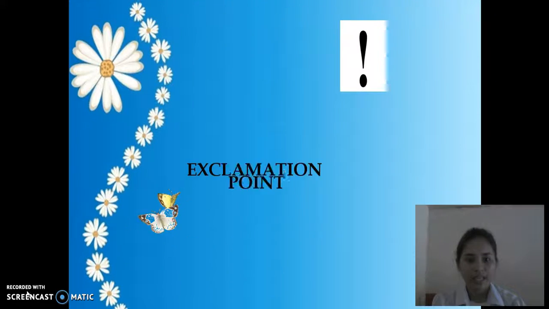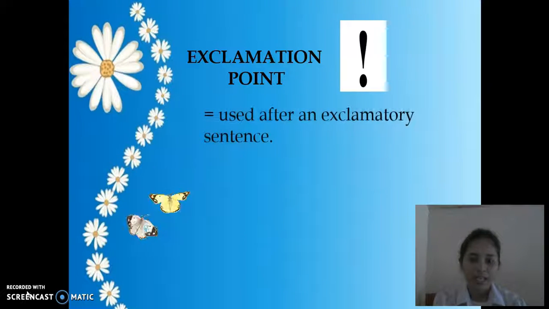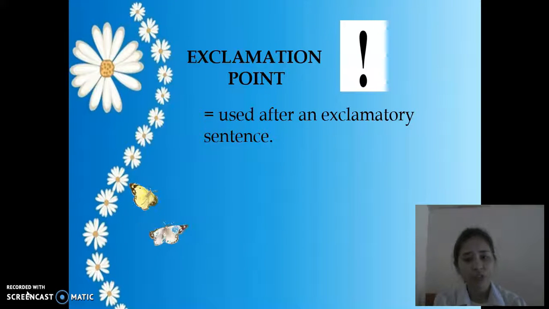Next is an exclamation point. Now what is an exclamation point? It is a mark that is used after an exclamatory sentence. And here, an exclamation point actually expresses a very strong feeling or emotion.